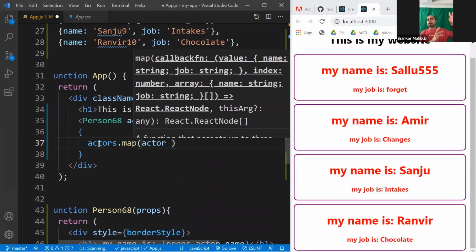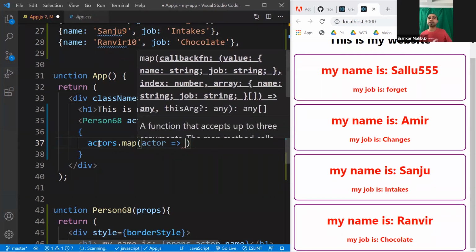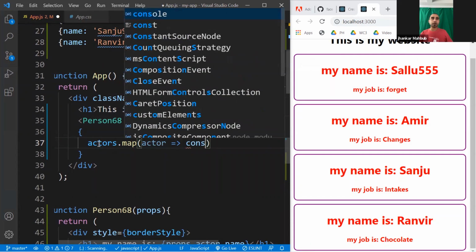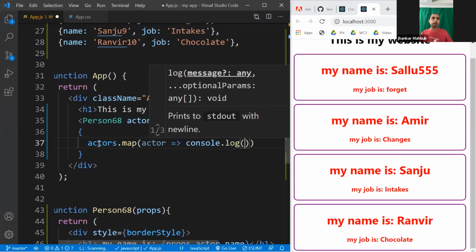Or the collection is like actors. It could be, say for example, friends, then the name will usually be given as a friend, or users, and then the name is like user. So plural is the collection and singular is every element. And you do an arrow function like this, and then you can simply console log the actor.